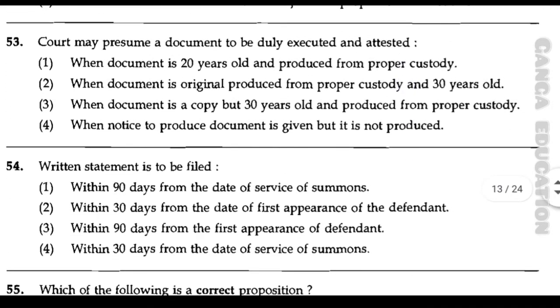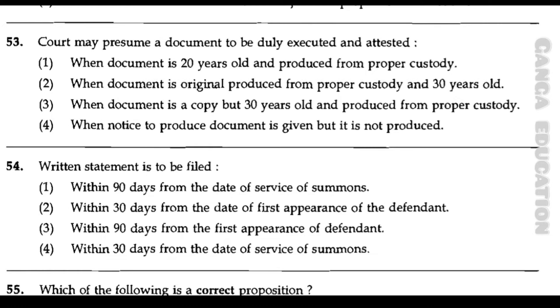Now question number 53. Court may presume a document to be duly executed and attested. Option number 1. When the document is 20 years old and produced from proper custody. Option number 2. When the document is original, produced from proper custody and 30 years old. Option number 3.